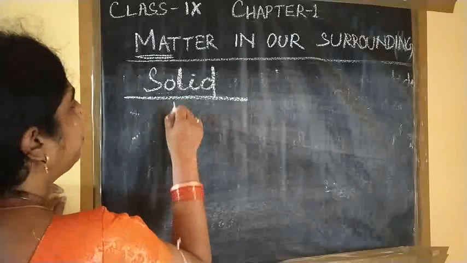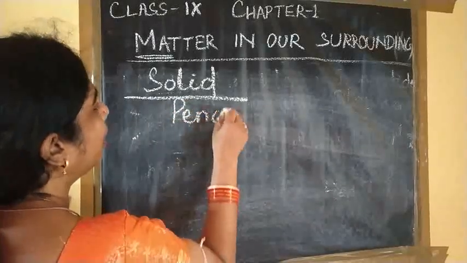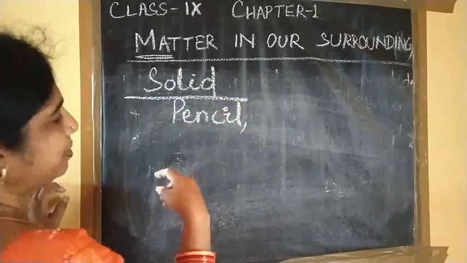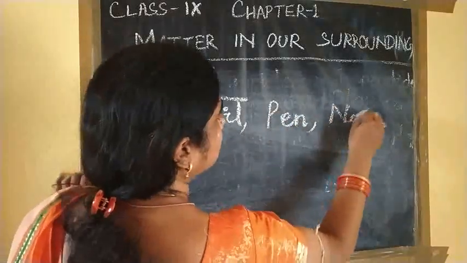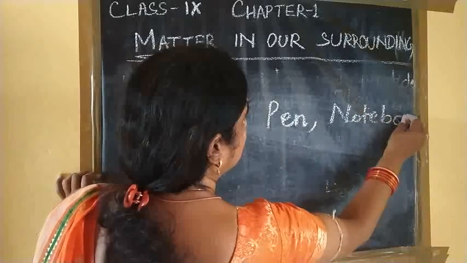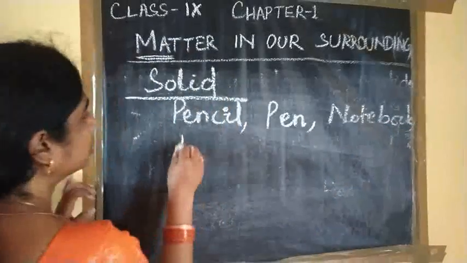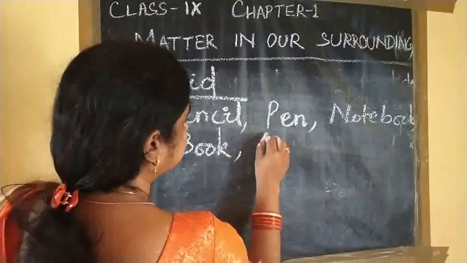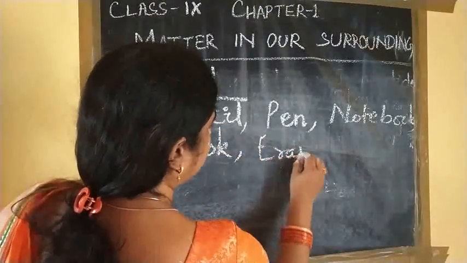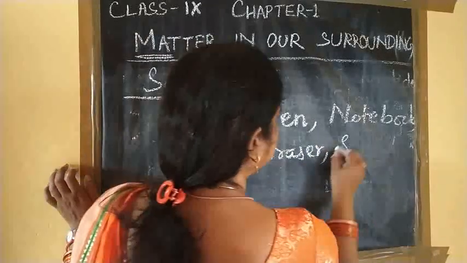Say for example, pencil, which students use in their day-to-day life. Pencil, pen, notebook, book, eraser, pen sharpener.